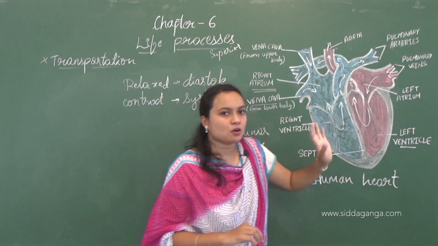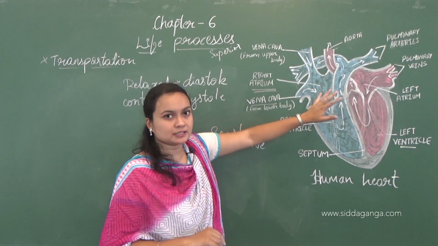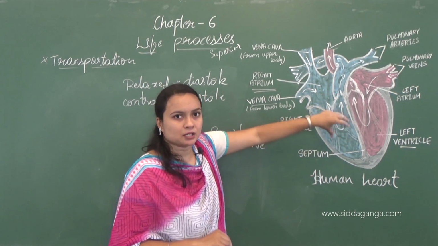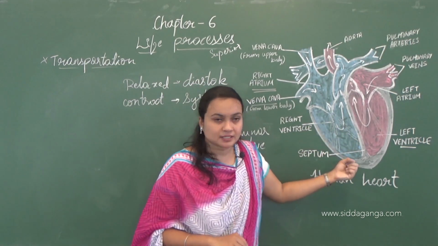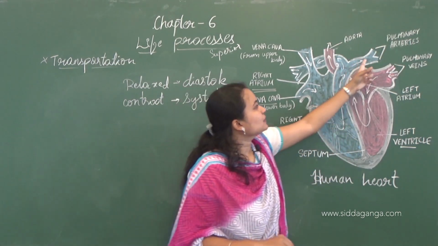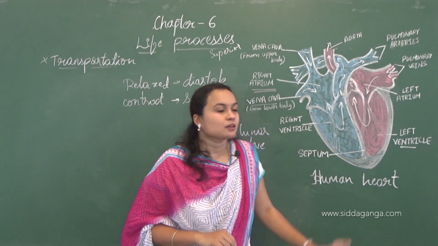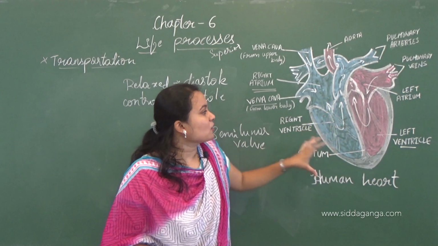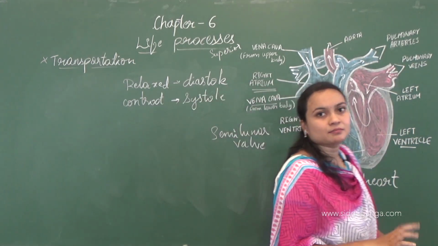So the deoxygenated blood will enter the atrium. Here systole will take place. After that it will enter the ventricle, and in the ventricle again systole will take place. The blood will then move forward to the pulmonary artery. Okay, so this is the deoxygenated part.